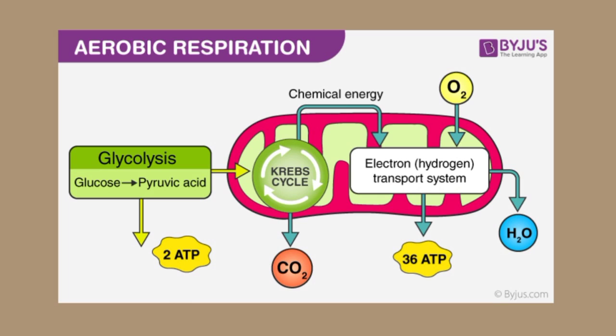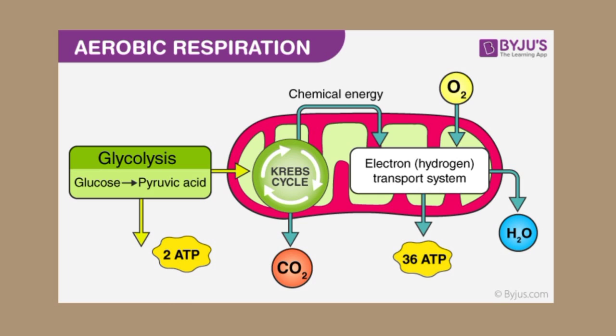Next, after glycolysis, we move to the formation of acetyl coenzyme A, the second step in aerobic respiration. In this process, pyruvate is oxidized in the mitochondria and a 2-carbon acetyl group is produced. The newly produced 2-carbon acetyl group binds with coenzyme A, producing acetyl coenzyme A. After that, we go to the citric acid cycle. The third step in aerobic respiration is the citric acid cycle, which is also called the Krebs cycle. In this stage, oxaloacetate combines with acetyl coenzyme A and produces citric acid.